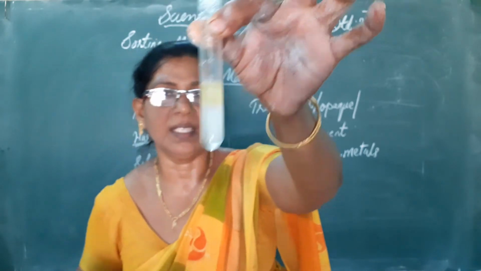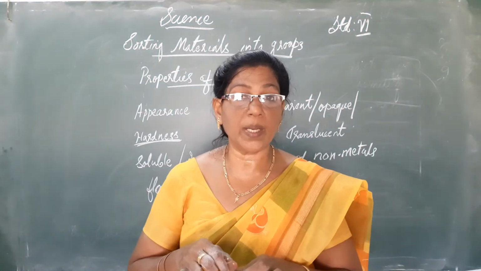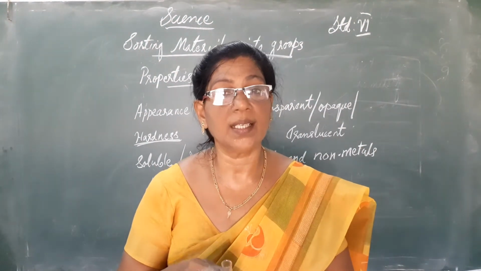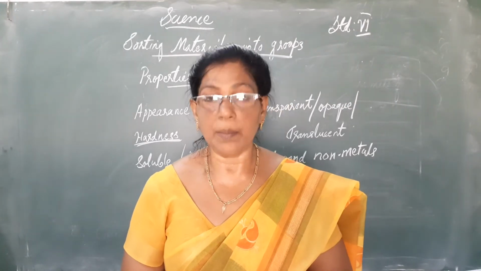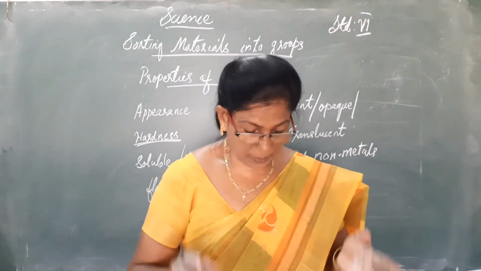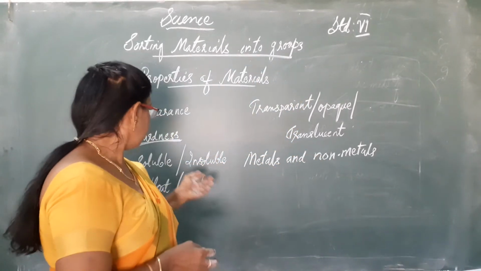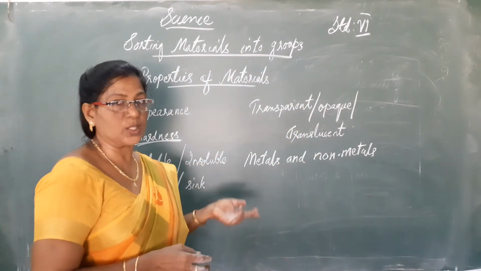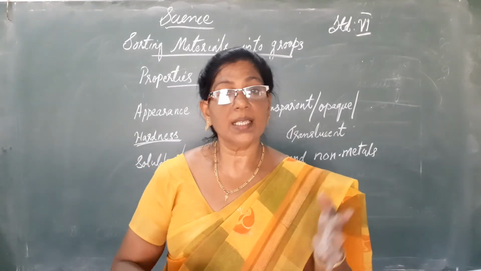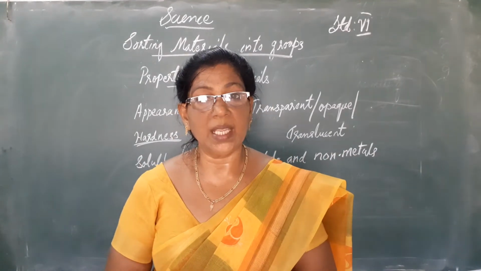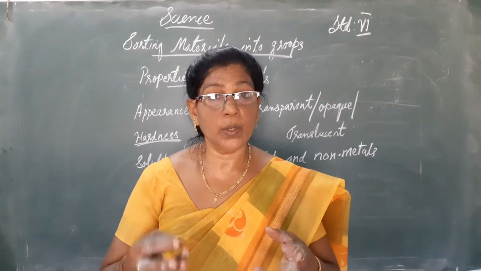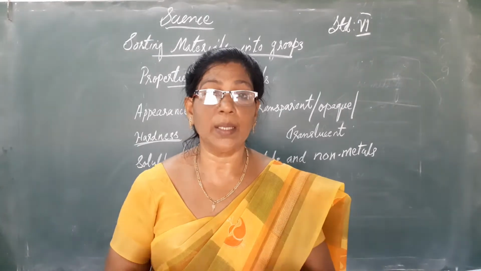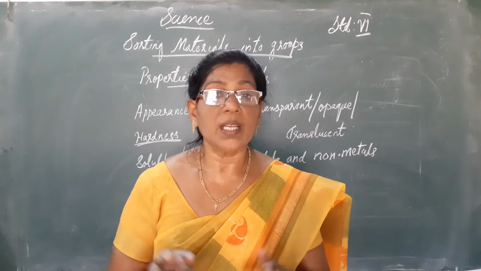That means these two liquids are immiscible liquids. So water and kerosene are not miscible materials. So materials can be either soluble or insoluble, and liquids also can be miscible or immiscible. If you mix water with lemon juice, it will dissolve.